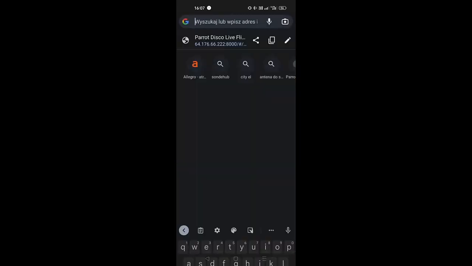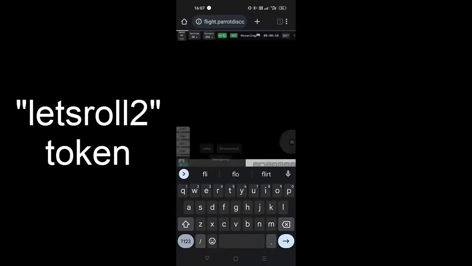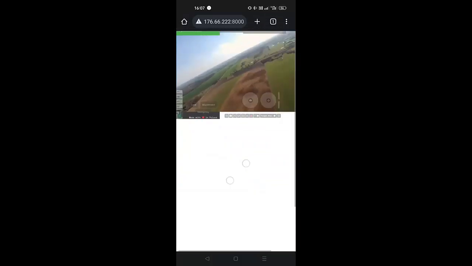Now I will reconnect to the dashboard with the token Let's Roll 2, which has only camera, roll and throttle control enabled. You can go home, and while going home, you can set your direction where you want to fly.